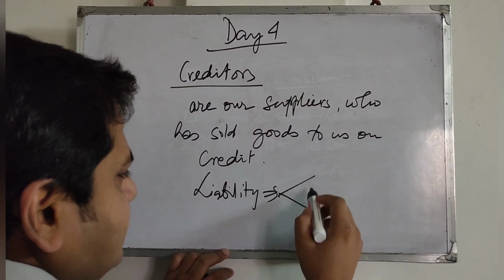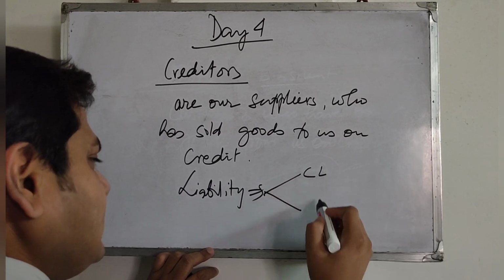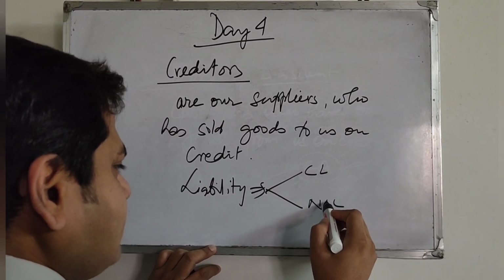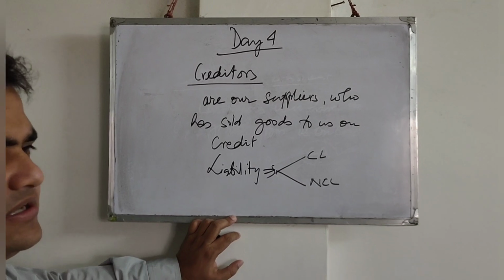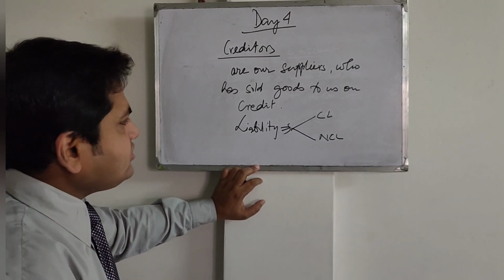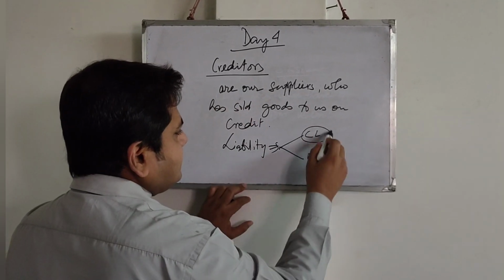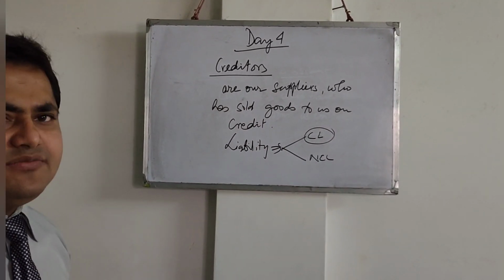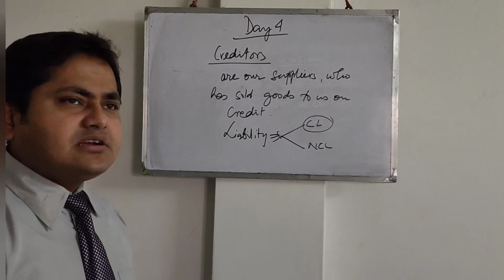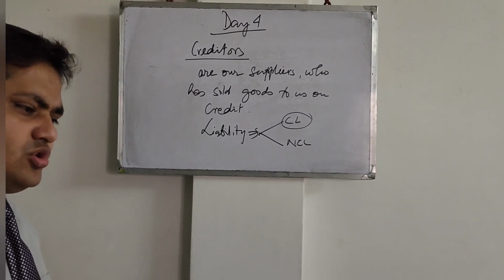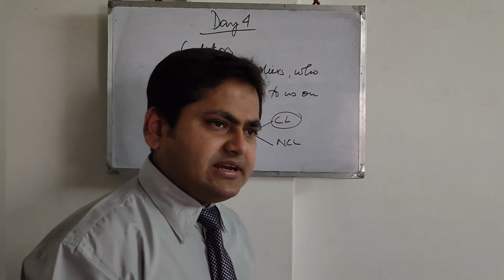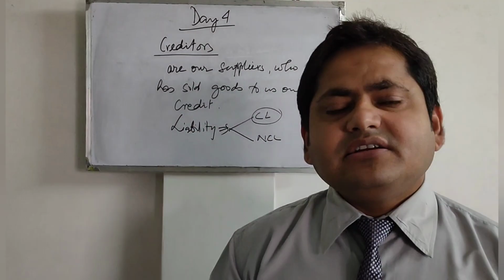Okay, we know that there is a current liability and there is a non-current liability. Yes, there are two types of liabilities. I have explained to you already, current liability and non-current liability. So creditors are current liability. Please remember this. Creditors are current liability. So debtors are asset and creditors are liability. If one person is the debtor, the other person, the supplier, becomes the creditor.